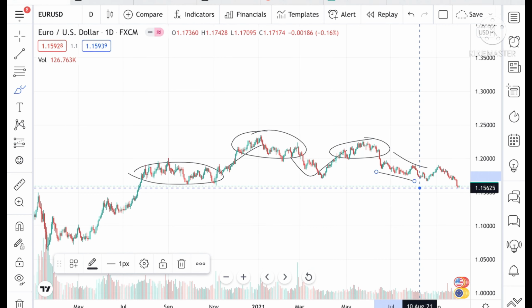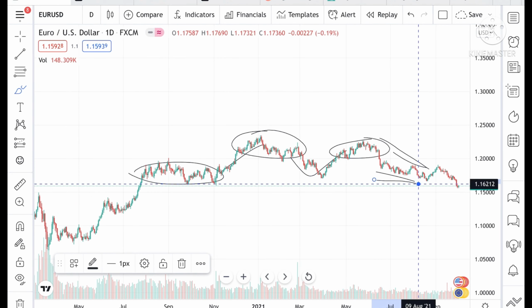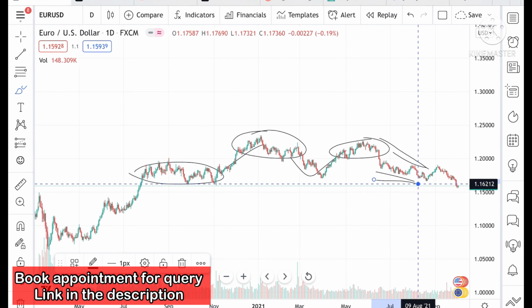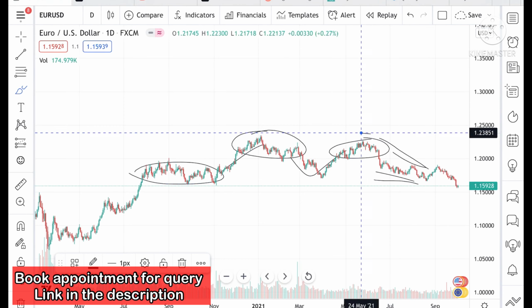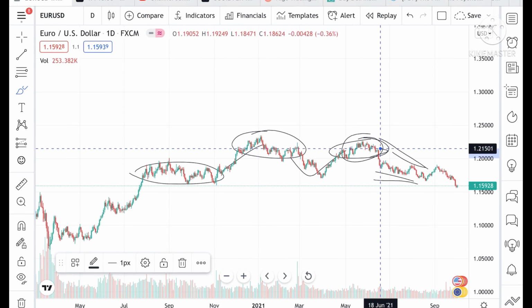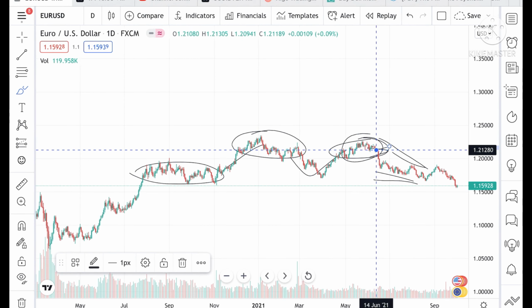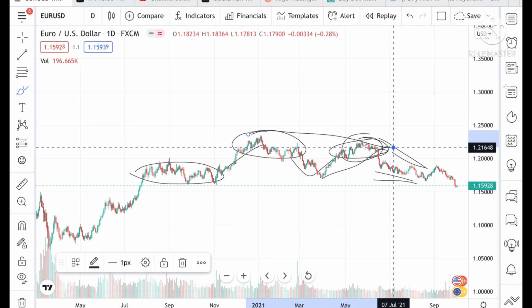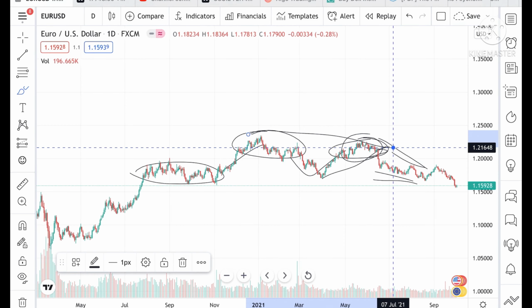Okay, if you check my previous video also, I have categorically explained that the whole trend in Euro USD is continuously in the downside. Okay, and if you look at this trend, I have given a call at this. I've told you that there is a probability it can go further low from this point. Okay, because a pattern was forming in this particular range, and from there it is continuously in the downside.